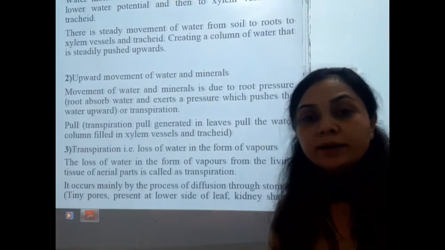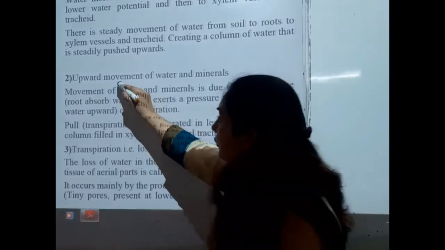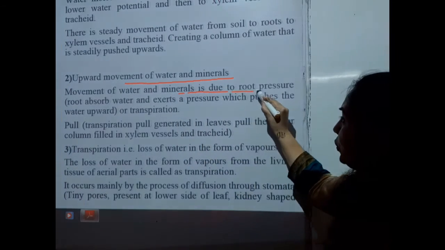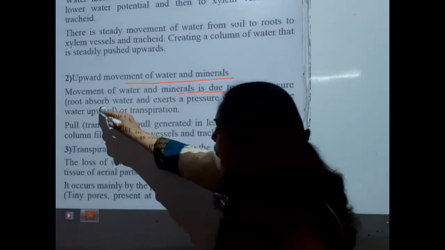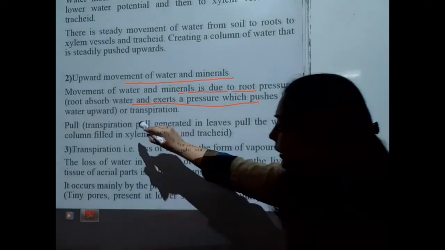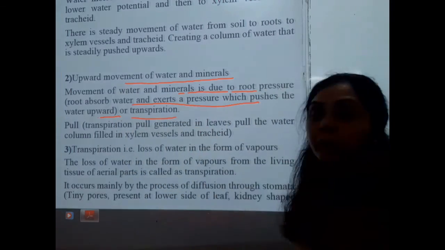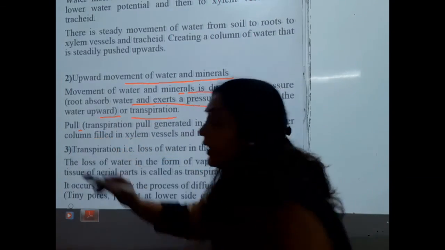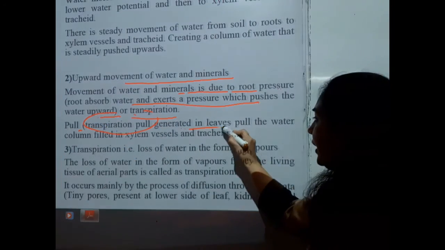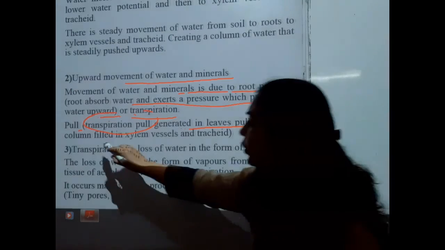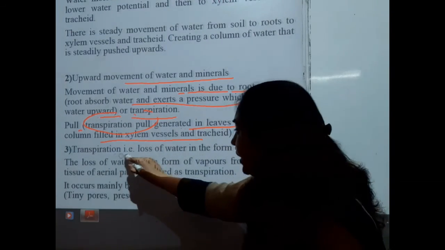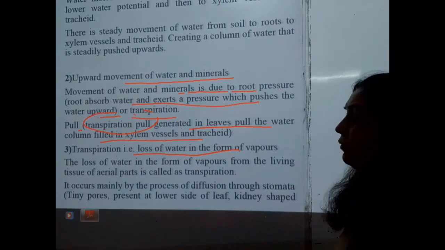So what are the strategies? Let's look at the upward movement of water and minerals. The movement of water and minerals is due to root pressure. The root absorbs water and exerts a pressure which pushes the water upward. Then there is the transpiration pull, generated in the leaves, which pulls the water column filled in the xylem vessels and tracheids. Transpiration is the loss of water in the form of vapors.